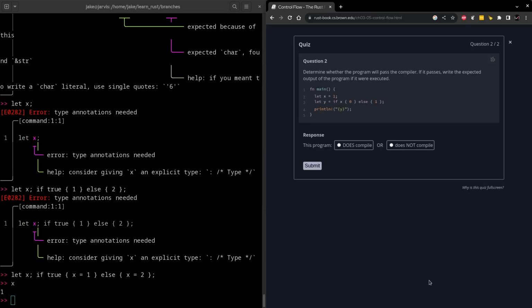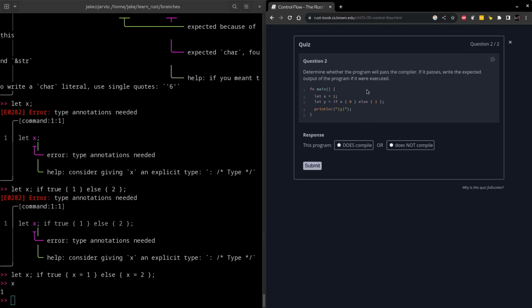And then I actually had an idea just now as we started the second question for the previous example that I gave, and I tested it out and it did actually work. So the problem up here is that those two statements weren't equivalent because it didn't actually say x is equal to 1 within the code blocks or x is equal to 2. So this was an invalid statement altogether, of course. But if you do include x is equal to 1 and x is equal to 2, it does compile correctly, giving us the correct value of x.